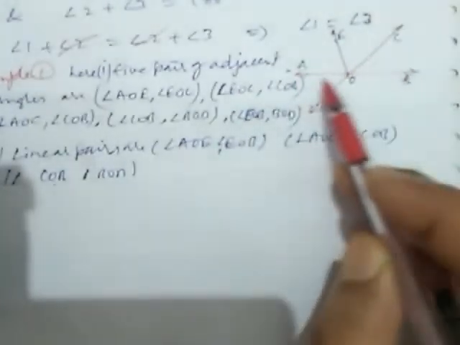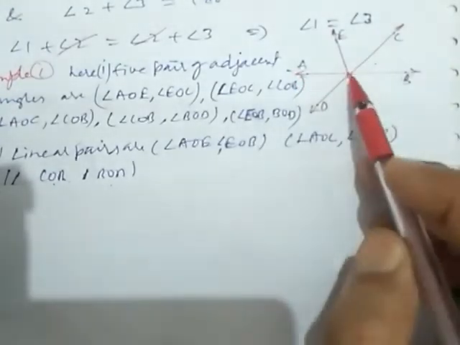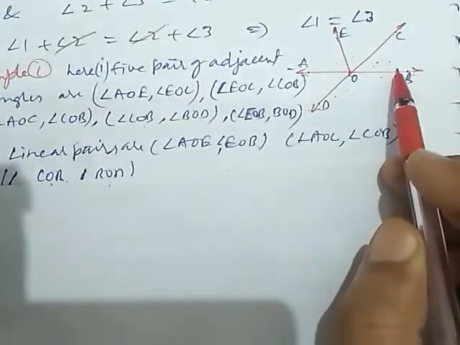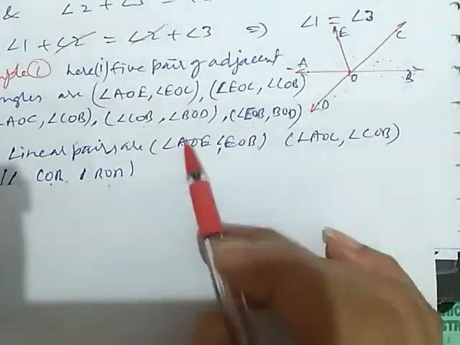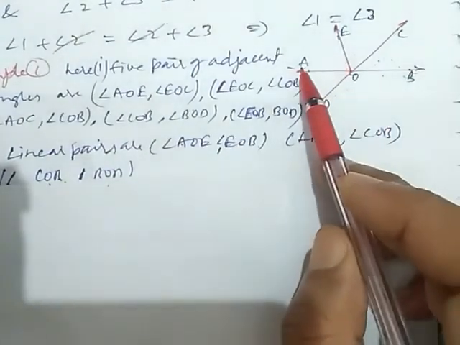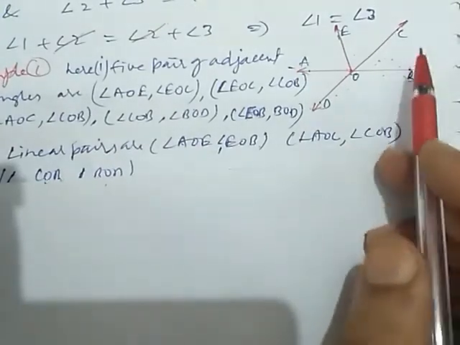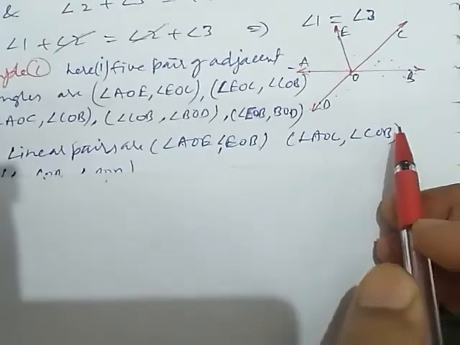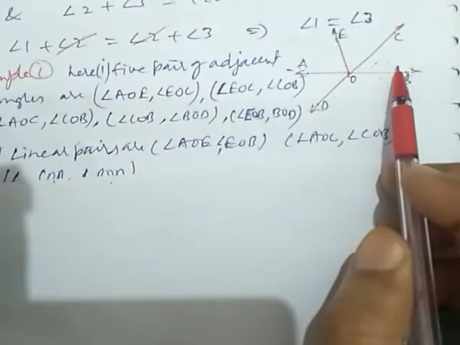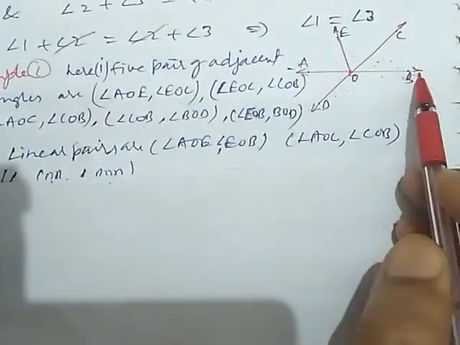AOE and EOB make a straight angle. Their sum is 180, so they form a linear pair of angles. Again, angle AOC and COB also form a linear pair because the sum of AOC and COB is also 180 degrees.